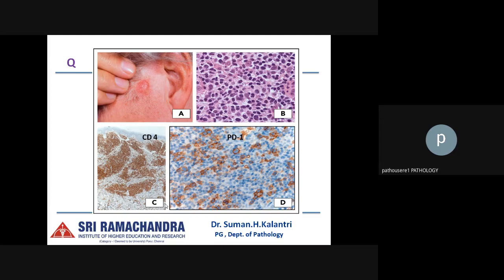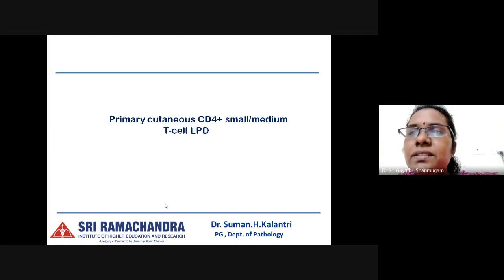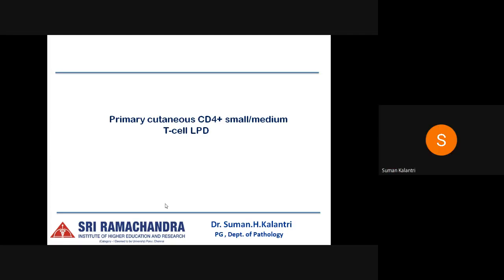So this is a cutaneous CD4 positive T cell lymphoproliferative disease.